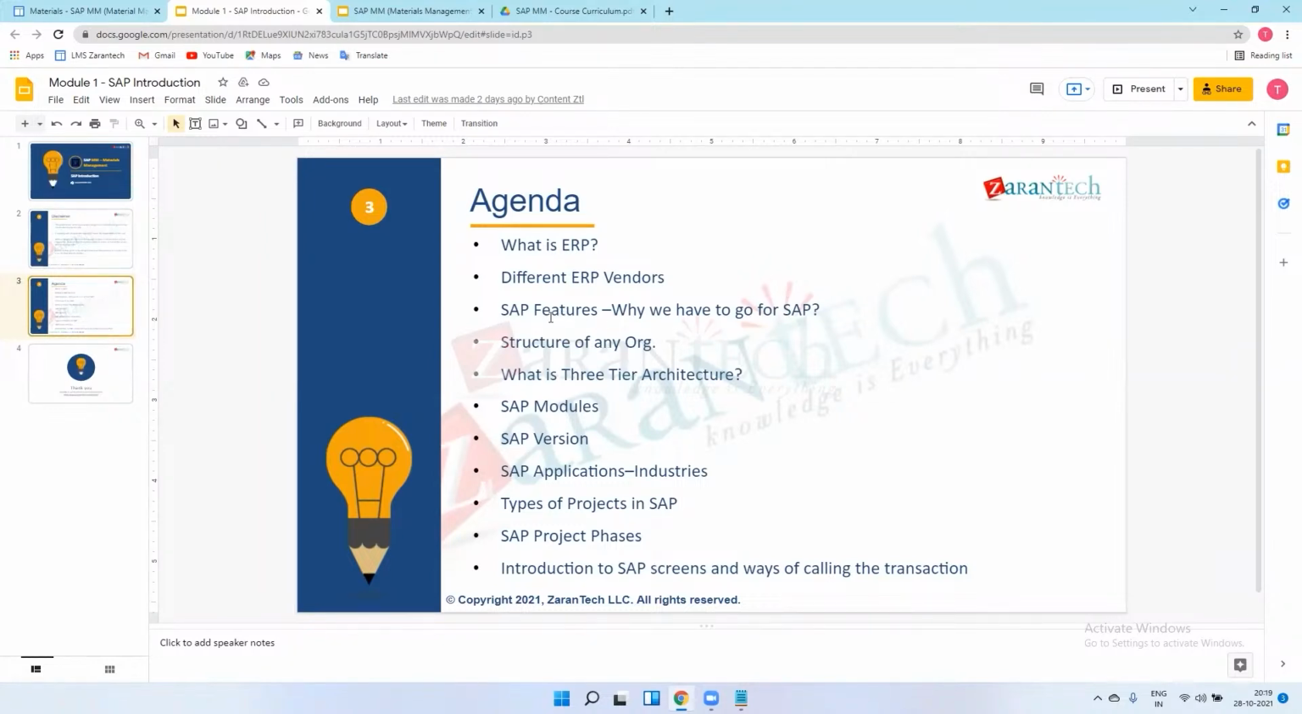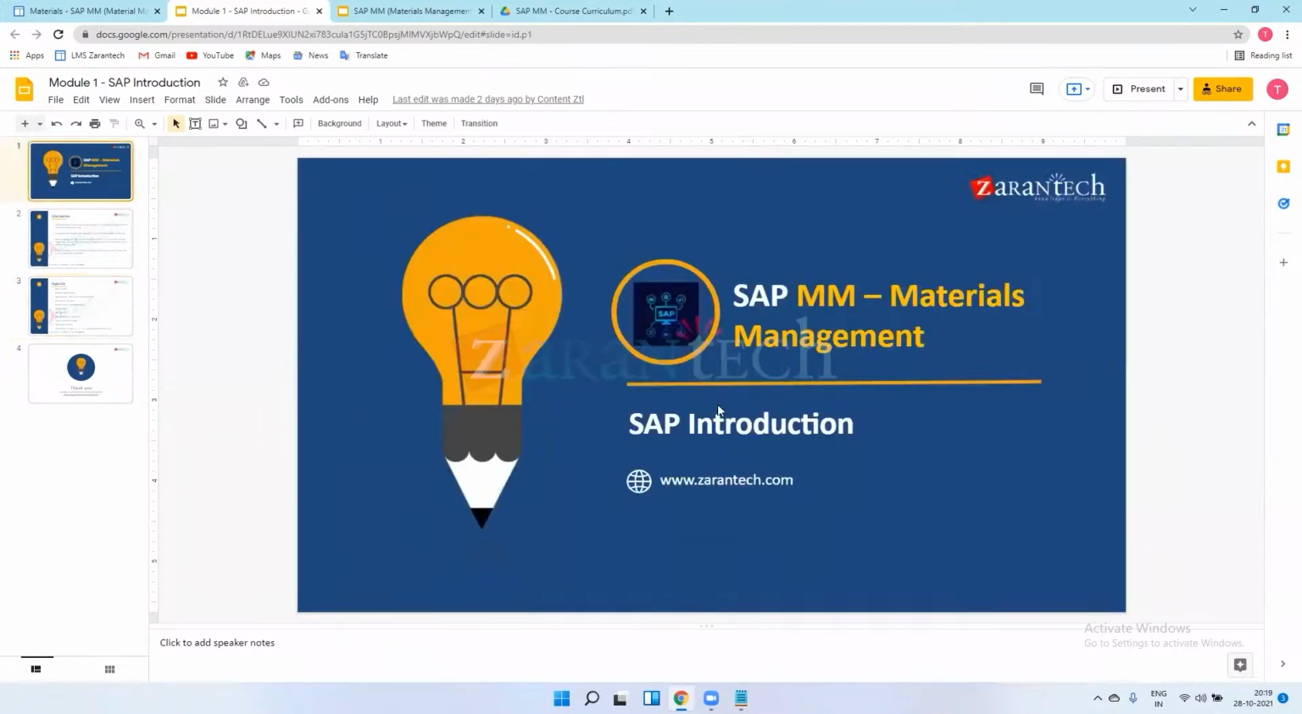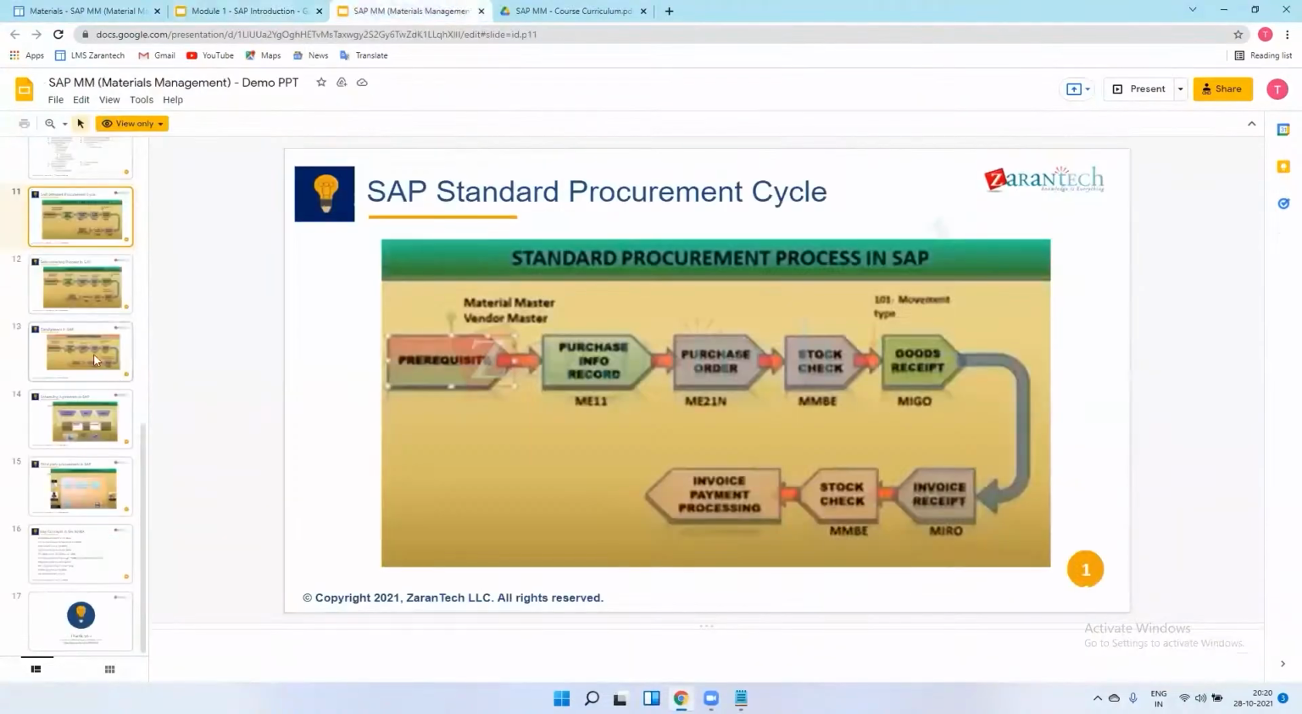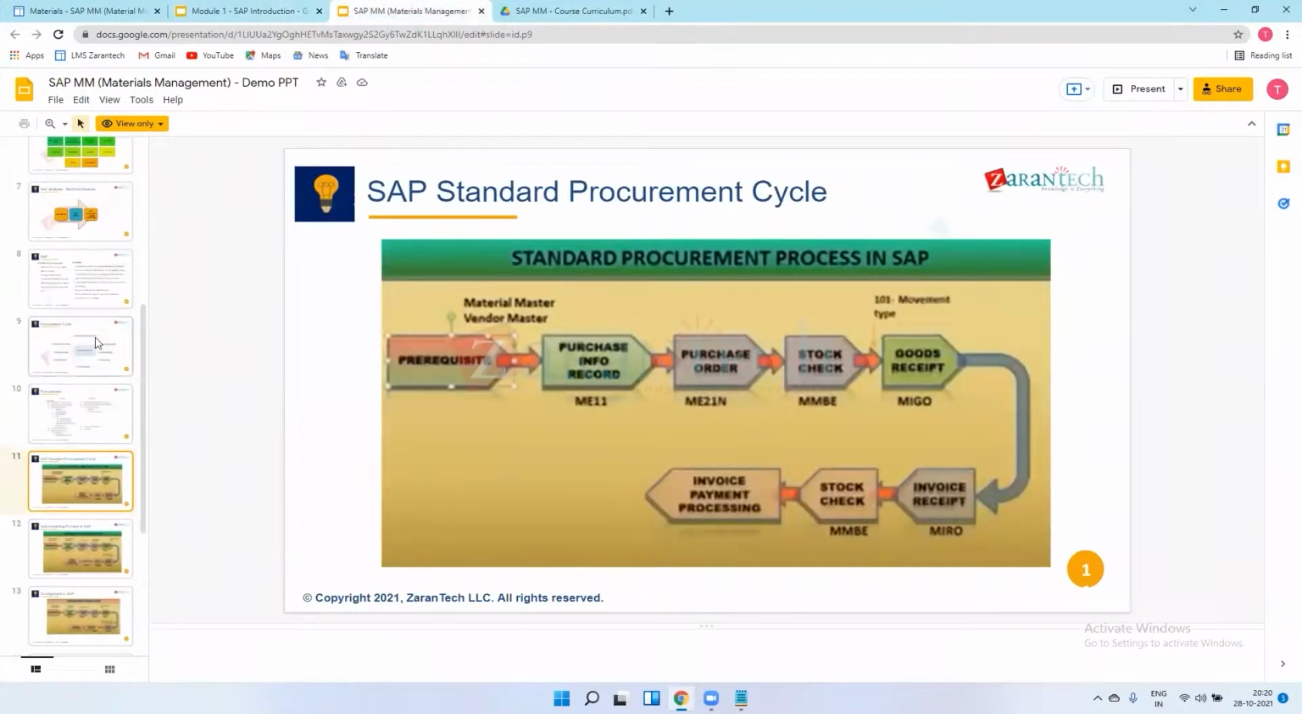So this is all about the SAP introduction. We have gone through all the PPTs, the demo PPT and the agenda, and all these questions, and I hope I have given all the answers. Just let me know if you are not able to understand any questions and I will answer immediately. If you have a query, you can ask anytime. So, coming to this PPT.